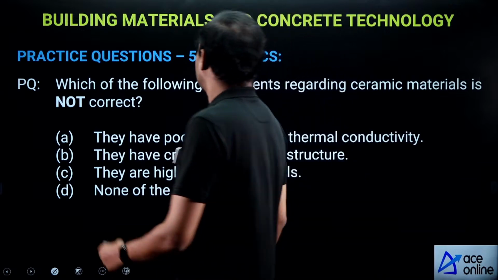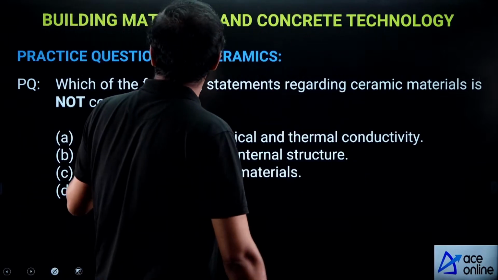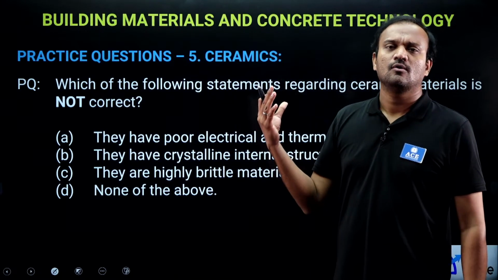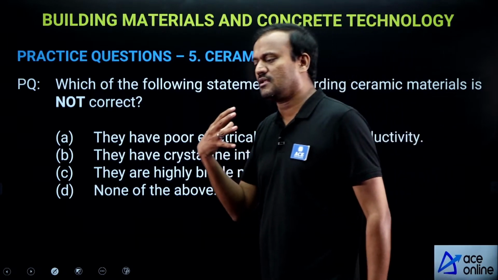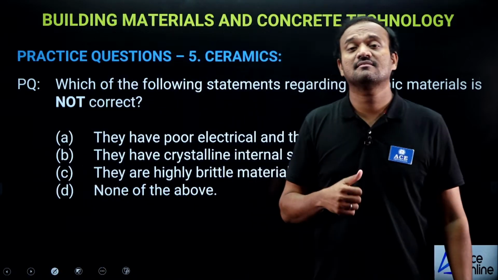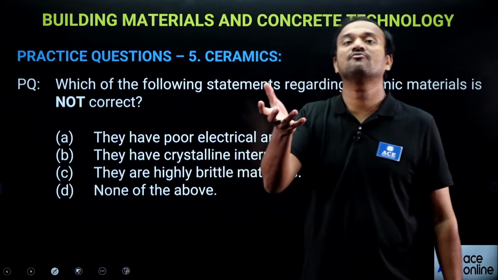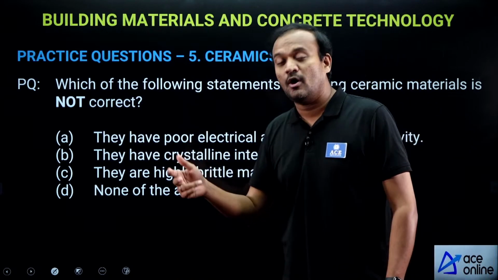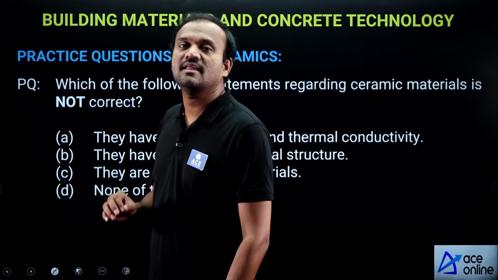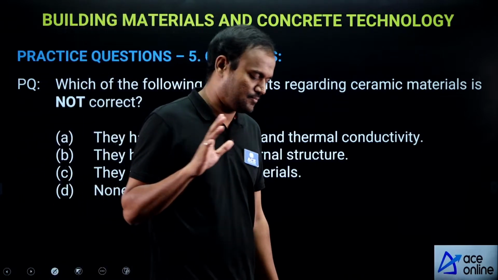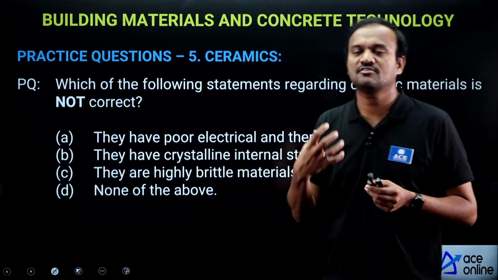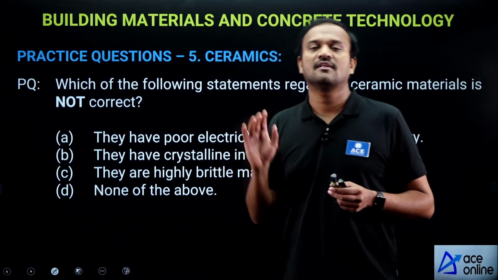Next, which of the following statements regarding ceramic materials is not correct? Ceramic materials have some important properties. One, all ceramic materials are formed by burning some kind of earth. Second, all ceramic materials are brittle materials. Next, all ceramic materials are amorphous solids. Their internal structure has no regular pattern.